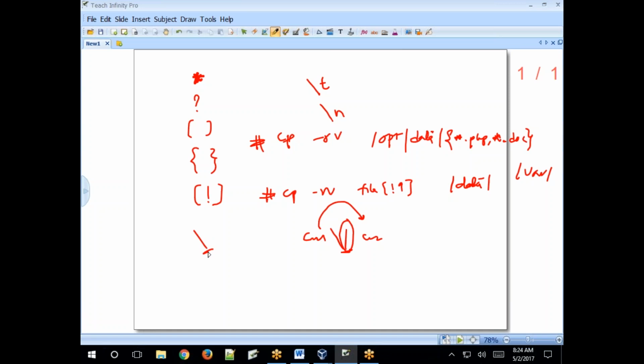Okay. Then the shell will read that as a special character, a new line character or a tab character. Then the shell will understand. Clear?